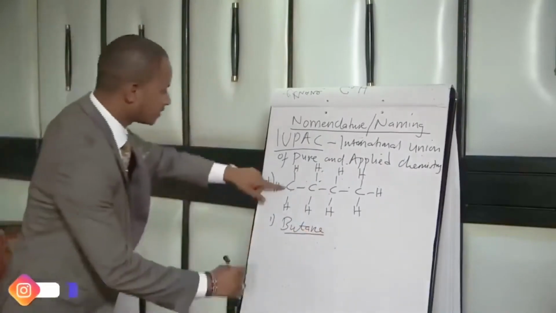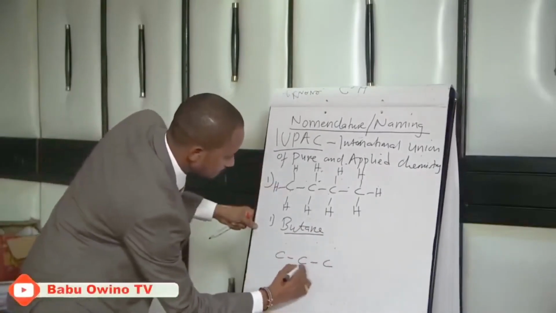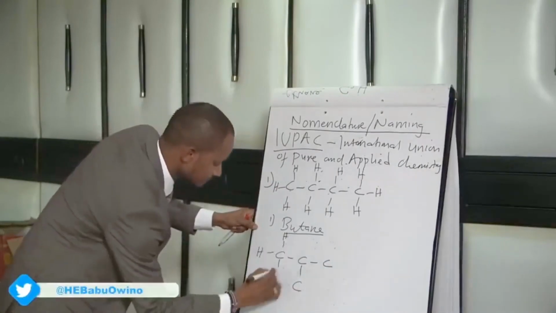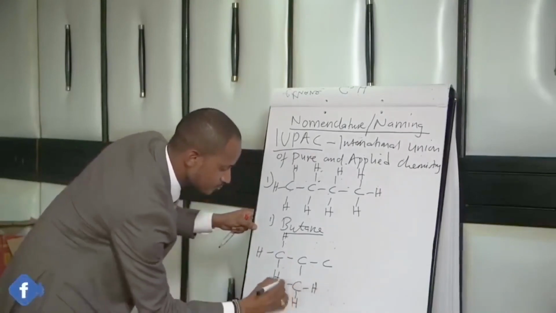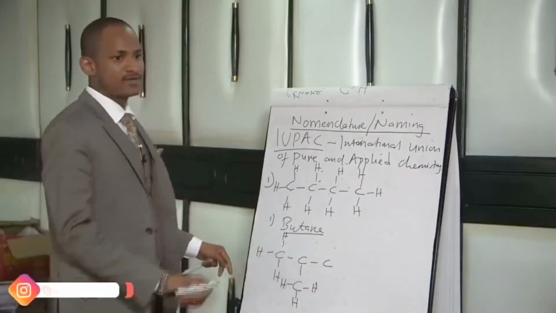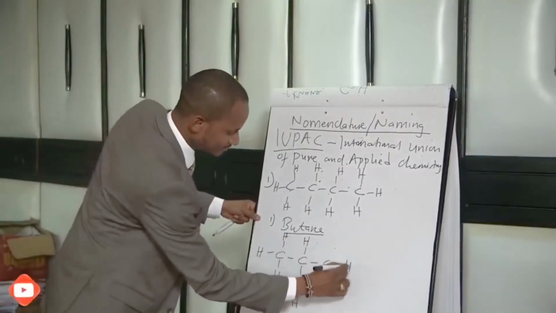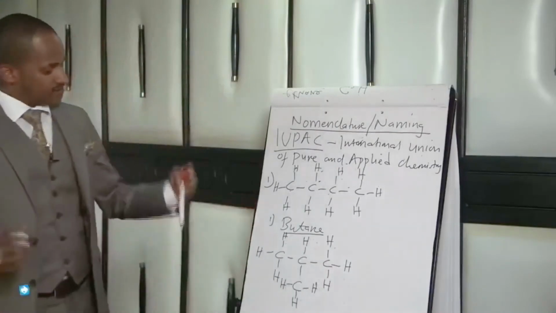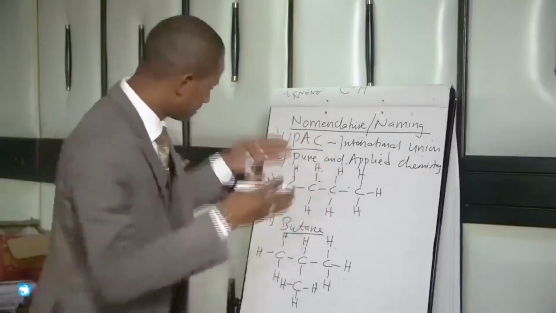What if we want to name this? Make sure you clothe it, put a mask on it, since there is corona. If you don't put on a mask for the carbon, then it may be infected by corona. And you know that is now dangerous. So you clothe carbon with hydrogen. The first step in naming, identify the longest continuous carbon chain.